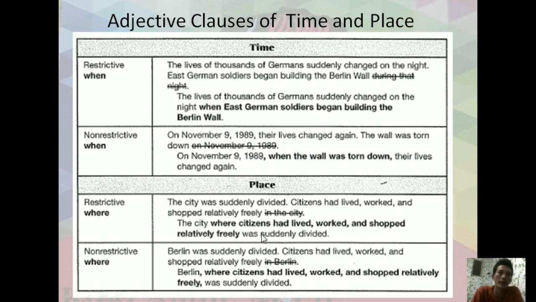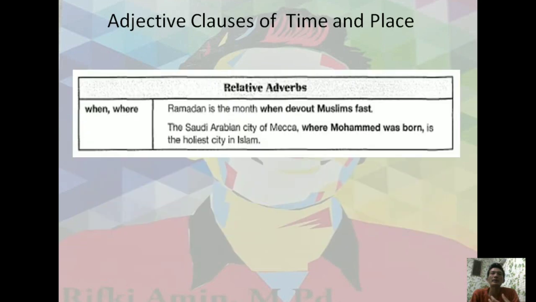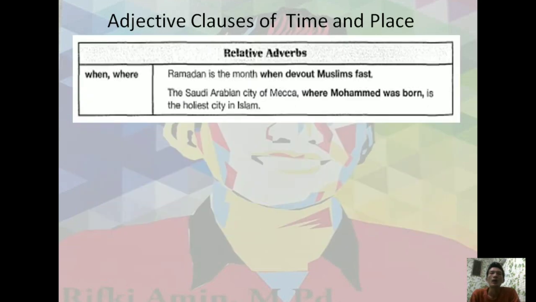Or for place: Berlin was suddenly divided. Citizens had lived, worked, and shopped relatively freely in Berlin. And Berlin, where citizens had lived, worked, and shopped relatively freely, was suddenly divided. For adjective clauses of time and place here, we use when and where.